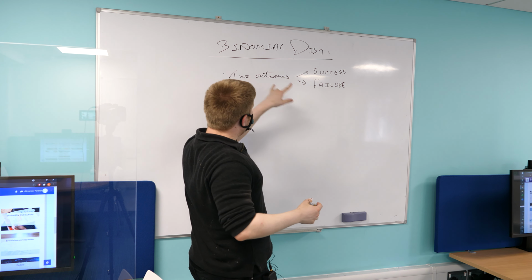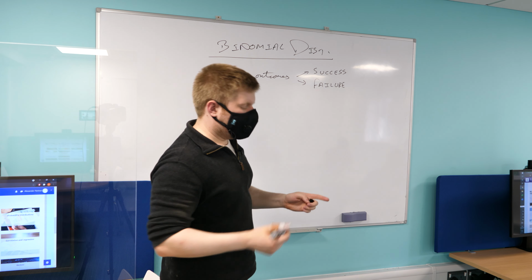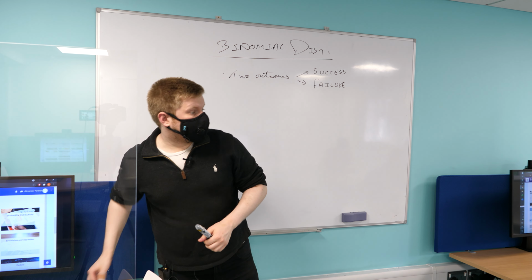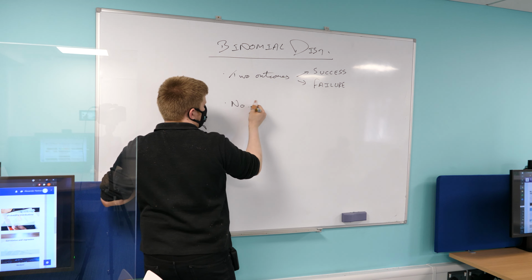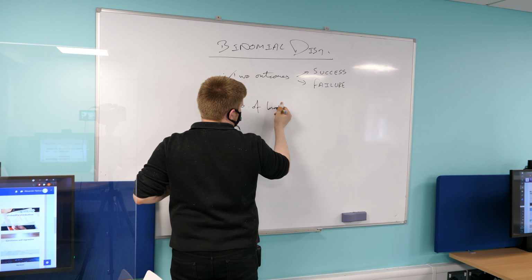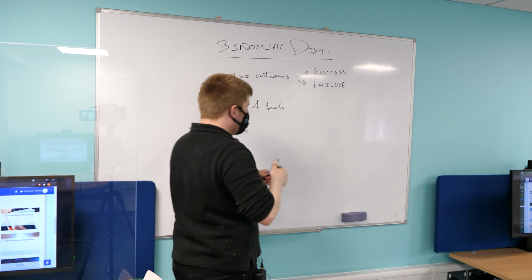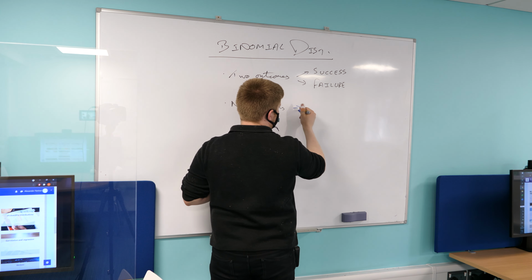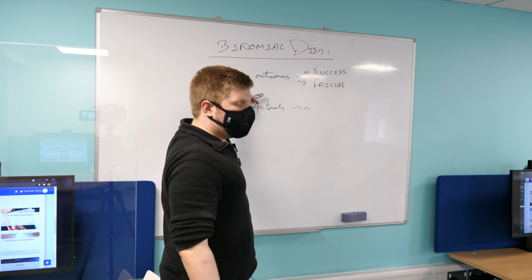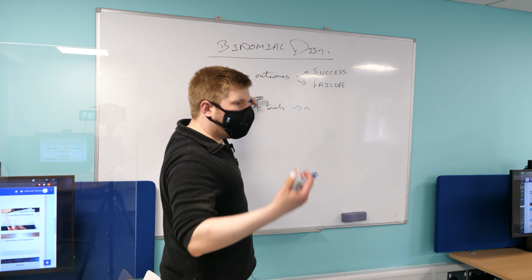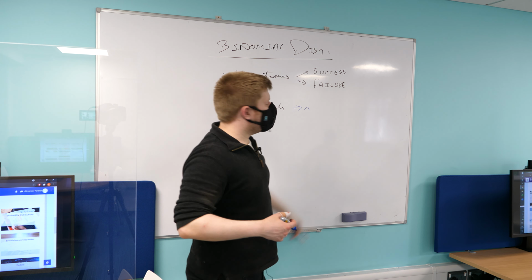So when we get given a binomial distribution, we also get given a probability. Good, that's the other thing I wanted. So number of trials. The number of trials we denote by the parameter n. We also get given a probability with a binomial distribution. Now, what is that probability? Is it success or is it a failure?